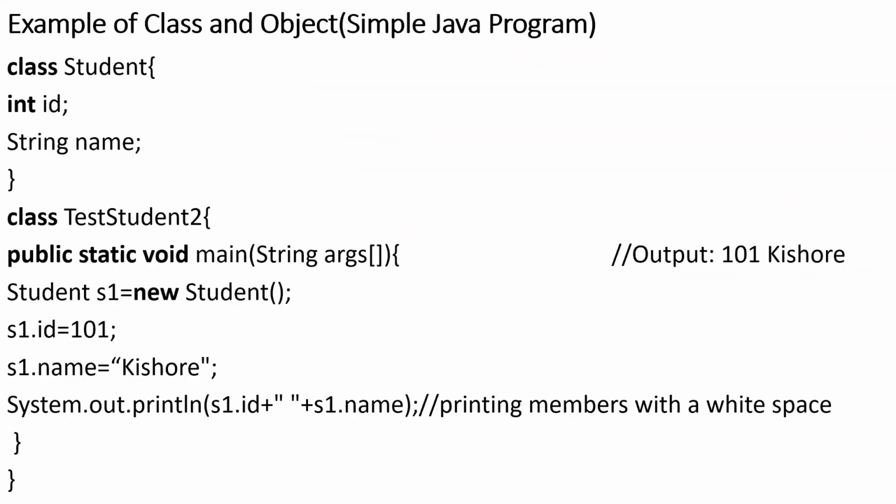Now, this is an example. As I said, we are going to work with the class as well as object. What I'll do is explain this to you with the output. Now, this is class. And what is my class name? I've taken it as Student.